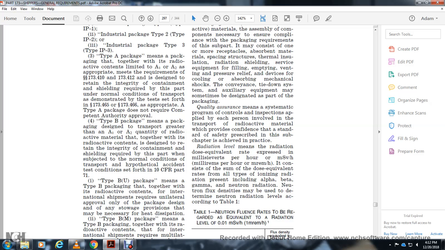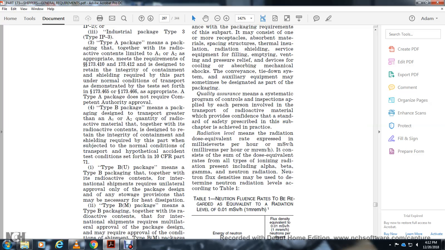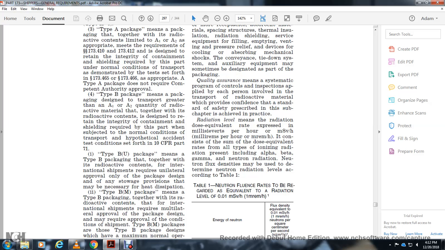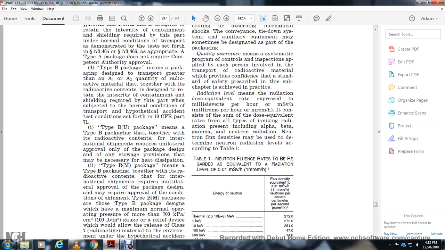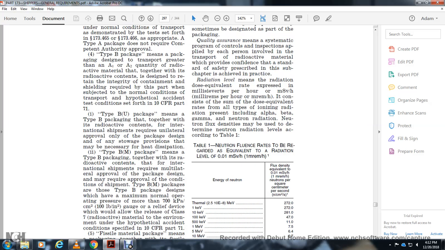Any special storage provisions that may be necessary for the dissipation of heat. Type B(M) packages means a Type B packaging, together with its radioactive contents, for international shipment that requires multilateral approval of the package design and may require approval of the conditions of shipment. Type B(M) packages are those Type B package designs which have a maximum normal operating pressure of more than 700 kilopascals per square inch, 100 pounds per square inch gauge, or a relief device which would allow the release of class 7 radioactive material to the environment under the hypothetical accident conditions specified in Title 10 CFR Part 71.